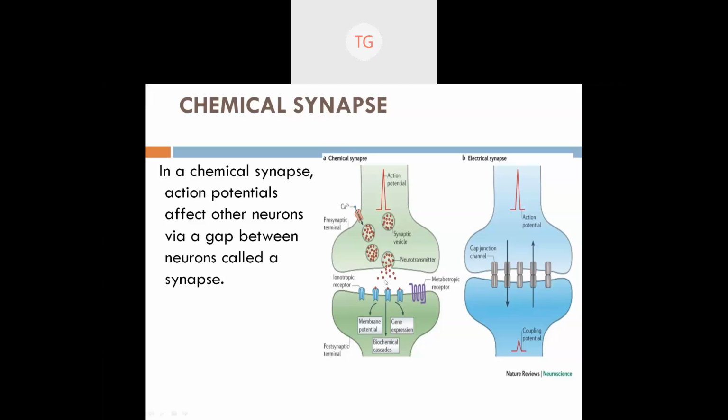They will pass information chemically in the form of neurotransmitters. Neurotransmitters are just like messengers that transmit messages from one neuron to the other neuron.